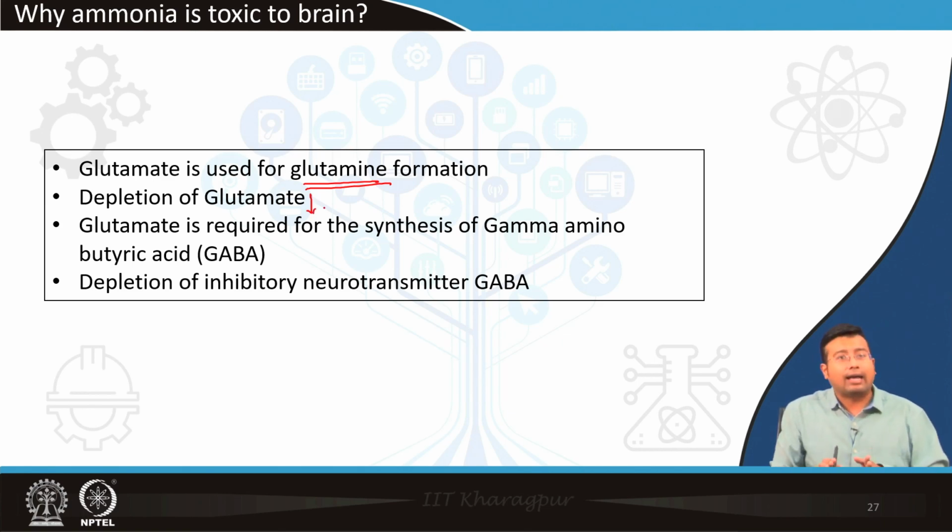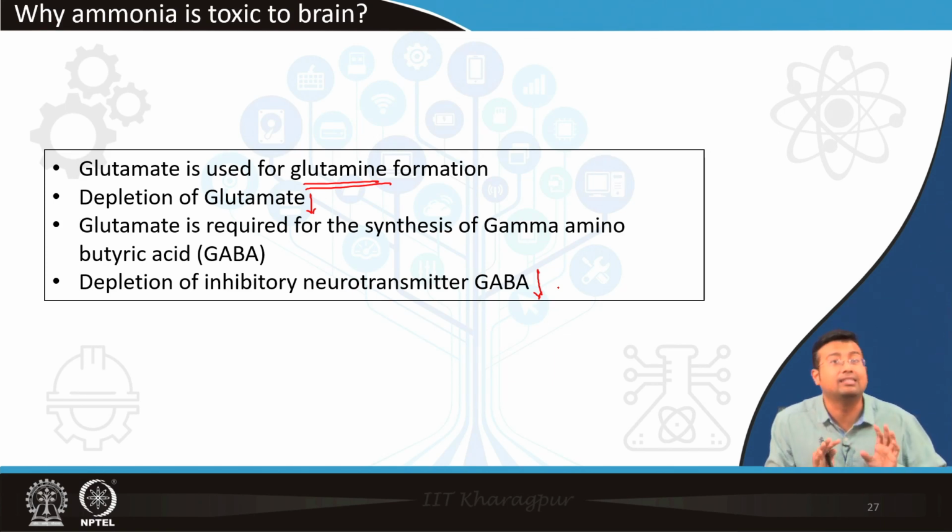Glutamate is actually utilized in the formation of one neurotransmitter, gamma aminobutyric acid. So if glutamate is depleted, the inhibitory neurotransmitter GABA is depleted. GABA actually suppresses brain action, it prevents the brain from behaving erratically. So if there is a loss of this inhibitory neurotransmitter, there will be excitatory activity and the patient will develop tremors, slurring of speech, seizure, all those problems.